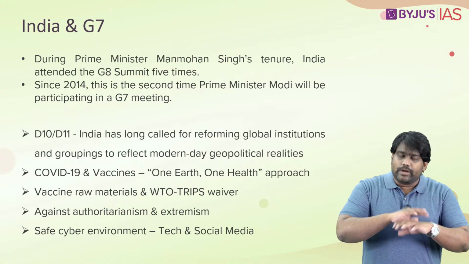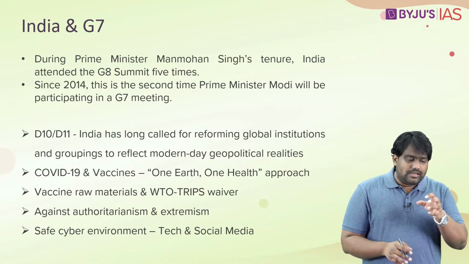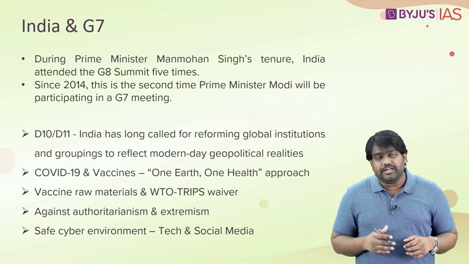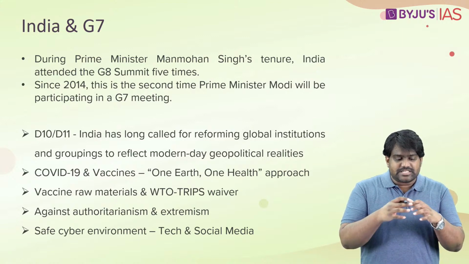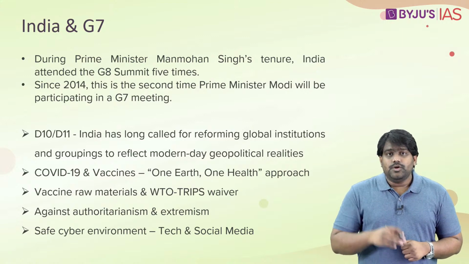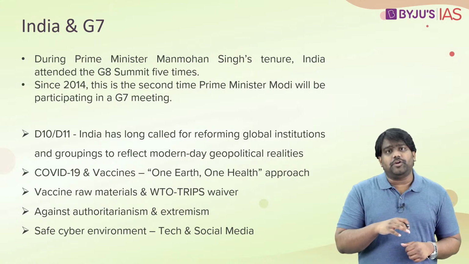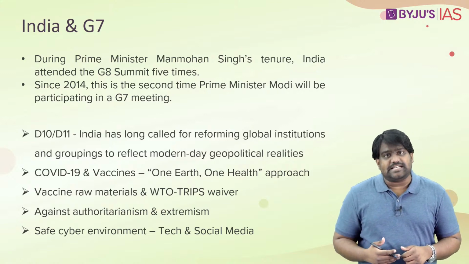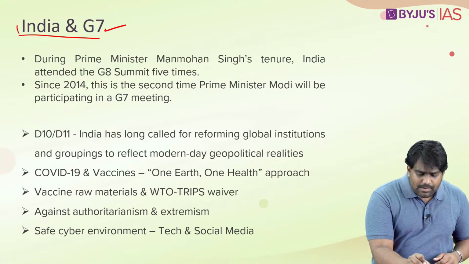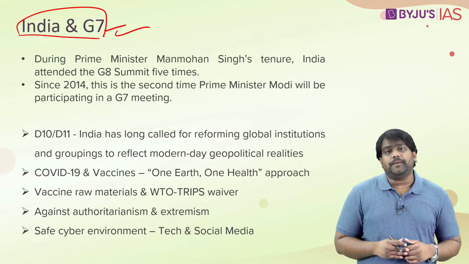The G7 is looking to expand, US in particular and European countries, they are looking to form a club or an alliance of the democratic nations. They are looking at this as a grouping against authoritarian states like Russia and China. So this brings a lot of benefits for India, plus it creates many challenges as well. So let's conclude today's discussion by talking about India's equation with this grouping.